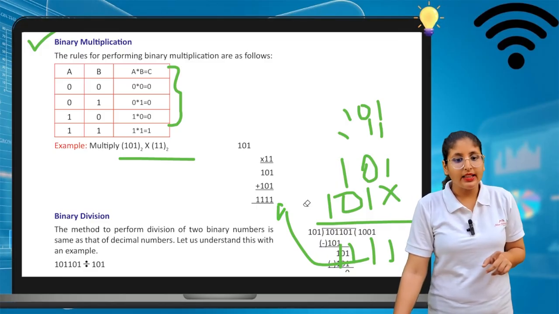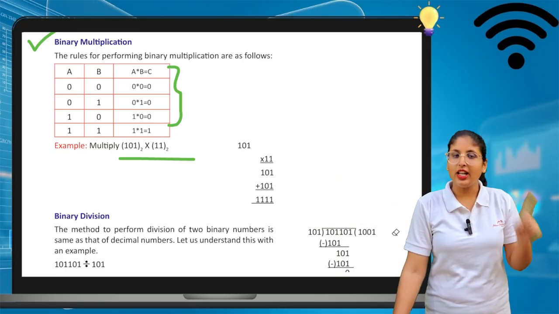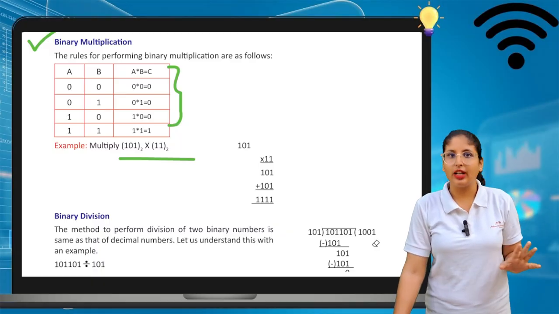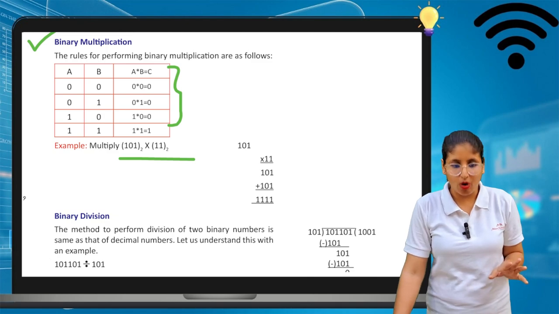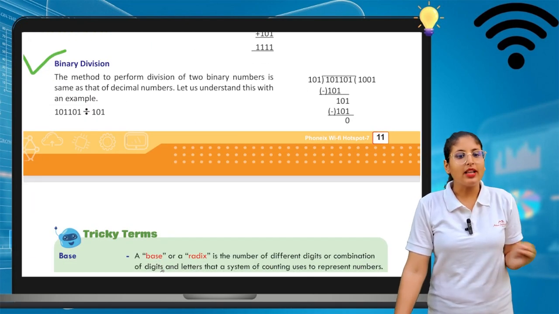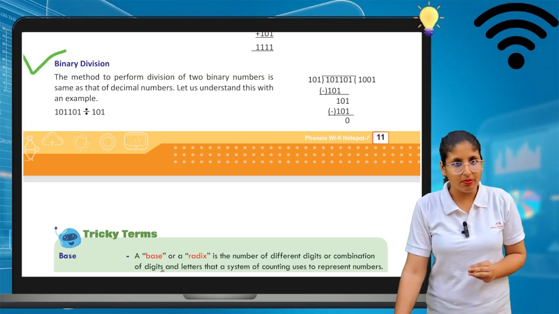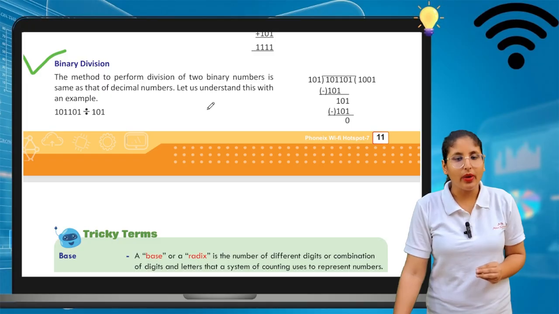Okay, now the last comes up the division. So how can we divide a binary number? Addition, subtraction, multiplication are totally clear to you, I am hoping so. So now we will see the last topic, that is division. How can we divide? The method to perform division of two binary numbers is the same as for decimal numbers. So let us understand how we can divide.